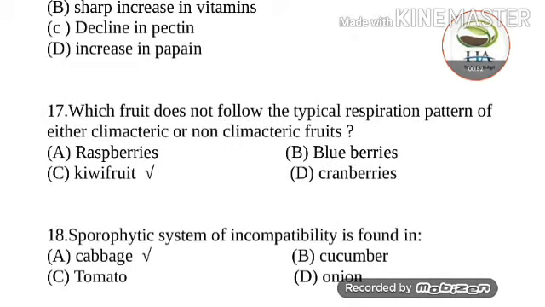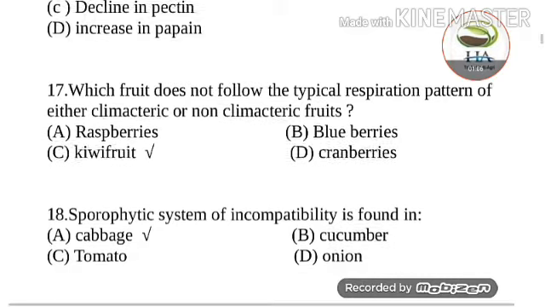Next question is, which fruit does not follow the typical respiration pattern of either climacteric or non-climacteric fruits? Options are raspberries, blueberries, kiwi fruit and cranberries. So answer of this question is kiwi fruit.